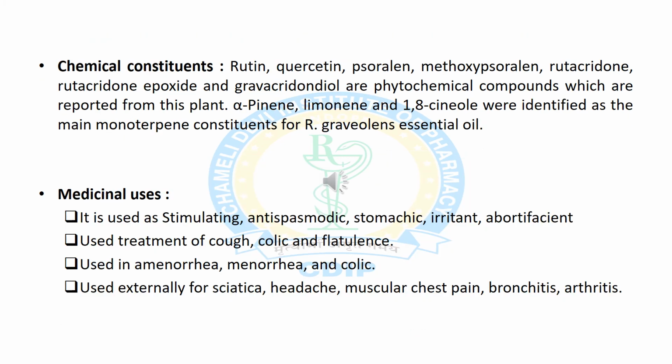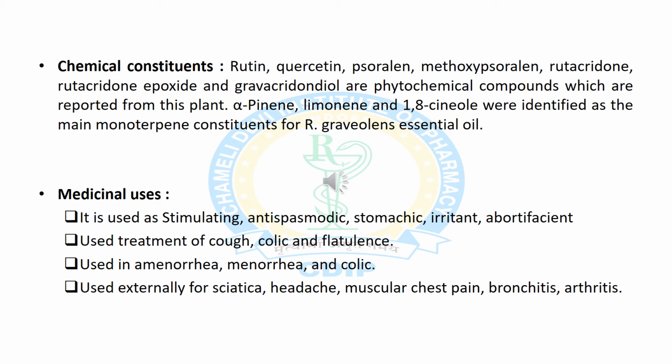Now we will discuss various chemical constituents which are present in the ruta tree, and these are flavonoid compounds like rutin, quercetin, sorrelin, methoxysorrelin, rutacridone epoxide, etc. It also contains alpha-pinene, limonene and cineol, which are essential oils present in the ruta tree.